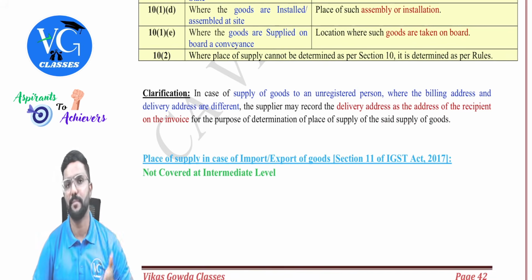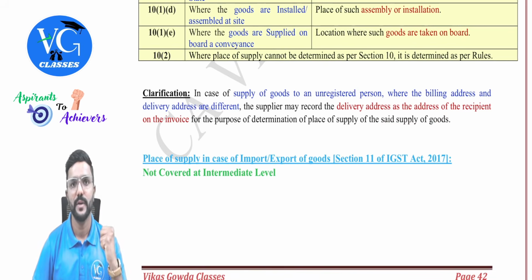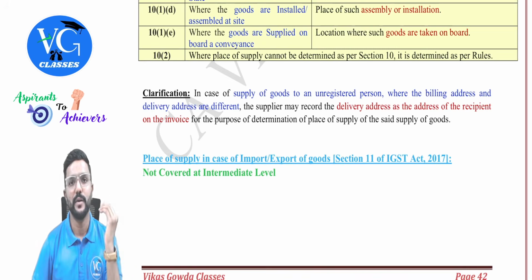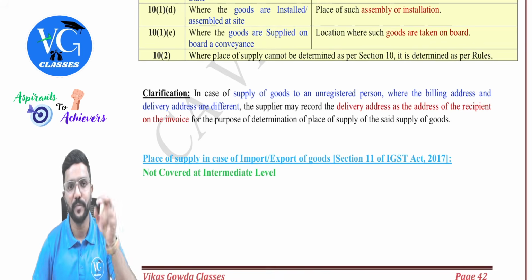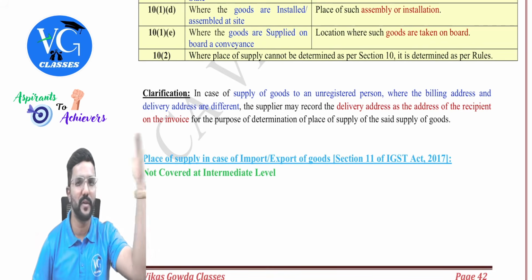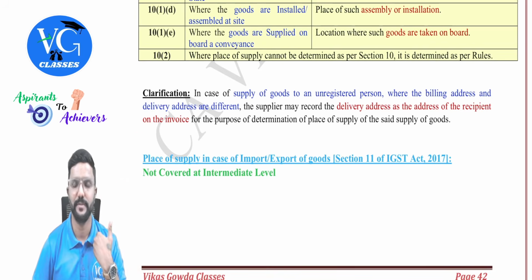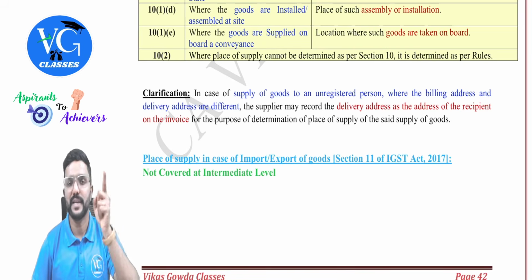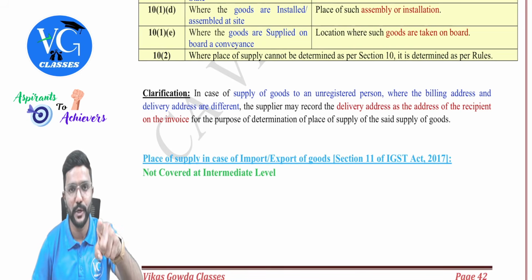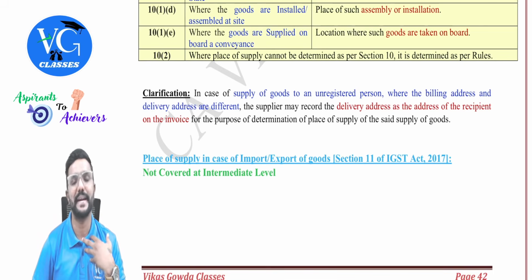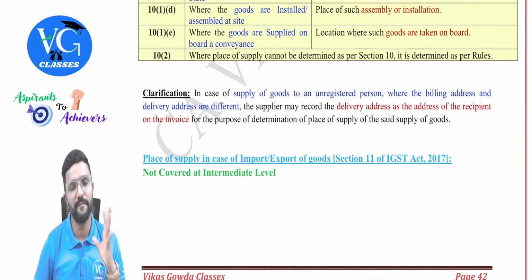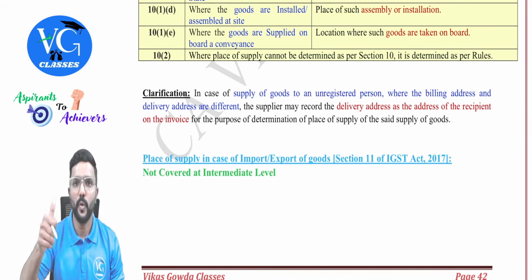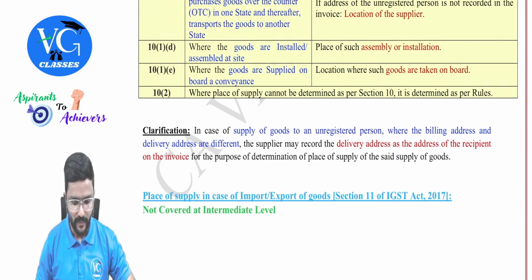Let me give a simple example. Assume you are an unregistered person. You are ordering goods on Amazon to be delivered to me in Karnataka. You are from Tamil Nadu. So you ordered goods on Amazon or Flipkart to be delivered to me. The invoice address is your Tamil Nadu address, whereas the delivery address is my address, that is Karnataka. In that case, the place of supply would be the delivery address, guys. So place of supply will be Karnataka. Hope you got it. Yes, sir.